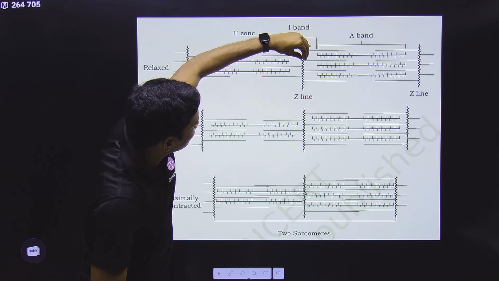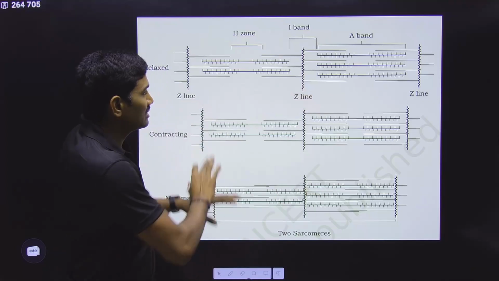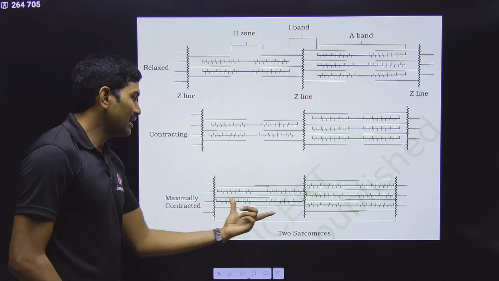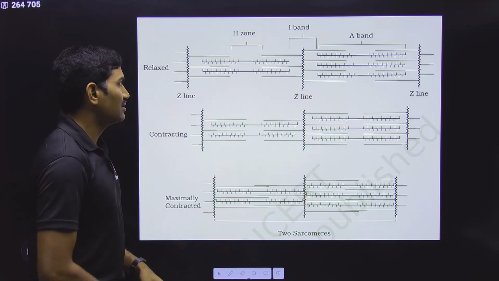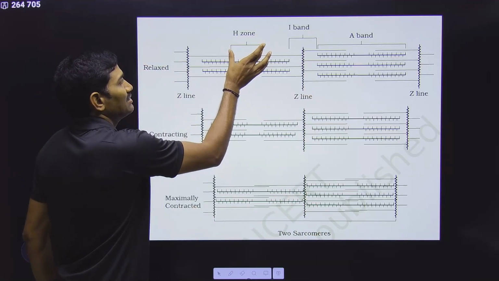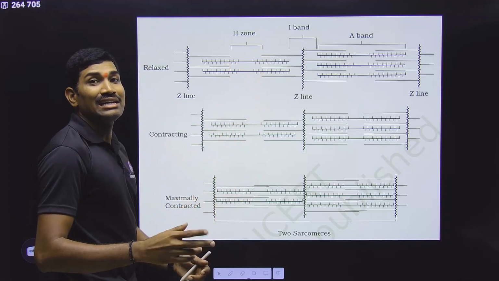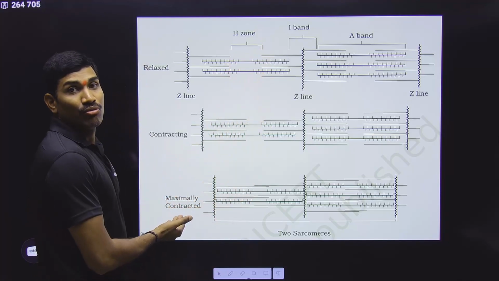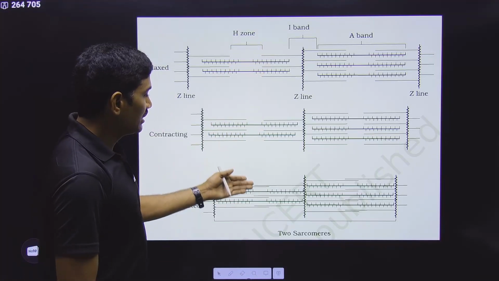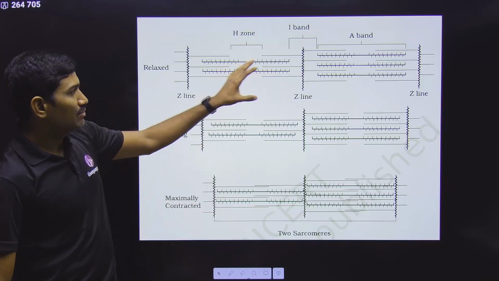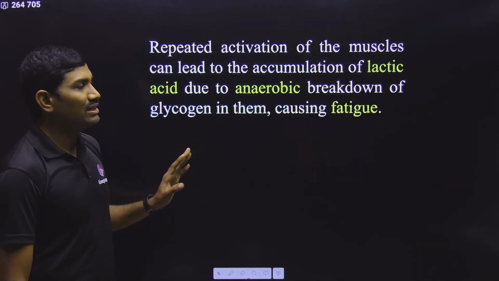Because of this pulling, the filaments are coming very close, so the I band size is decreasing. So during muscle contraction, the A band size remains the same, but the I band size decreases. Next point: during the relaxed state the H zone size is more, but during contraction the H zone size decreases, and in the maximum contracted state the H zone may completely disappear also. These are some important points you need to understand from muscle contraction. Please observe this very carefully.